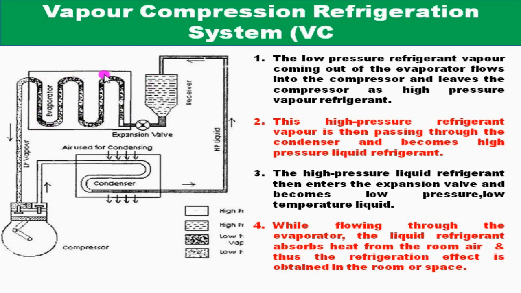That is, it takes the heat from this area. Due to absorption of heat, it gets vaporized, and this space gives up heat to the refrigerant and its temperature gets reduced. In this way, the required refrigeration effect is obtained in this area, and the low pressure vapor from the evaporator is again sent to the compressor.